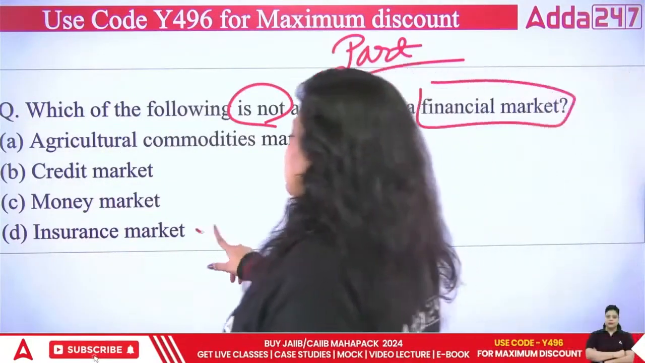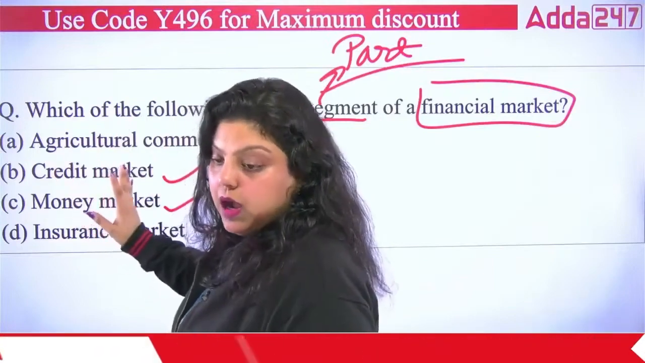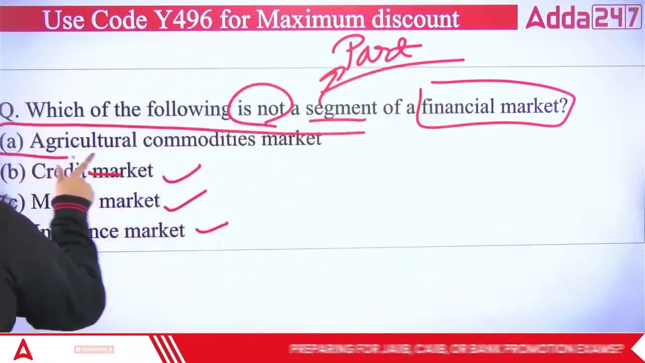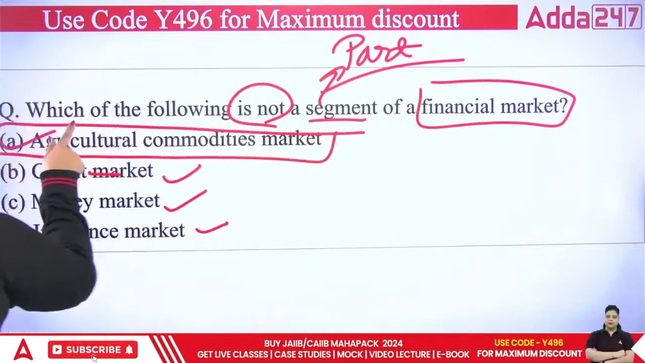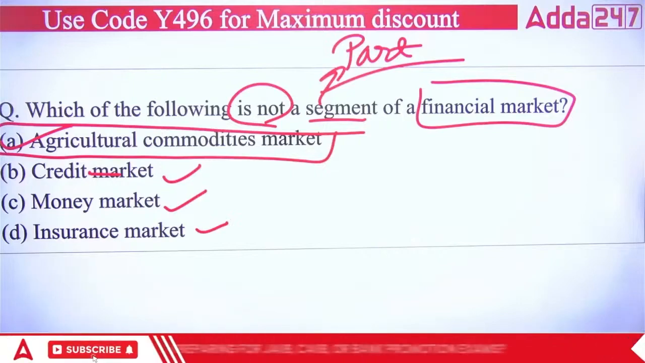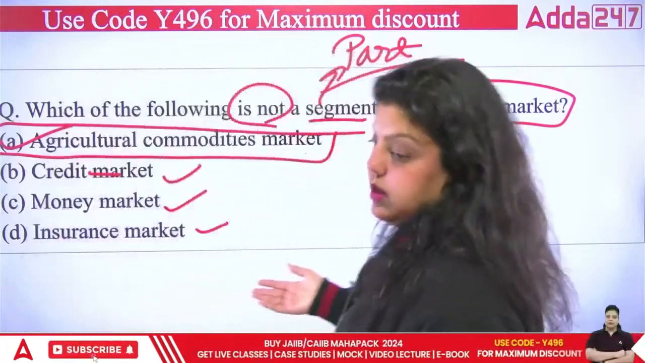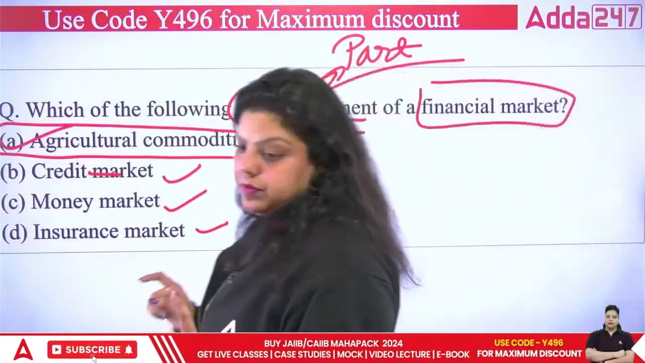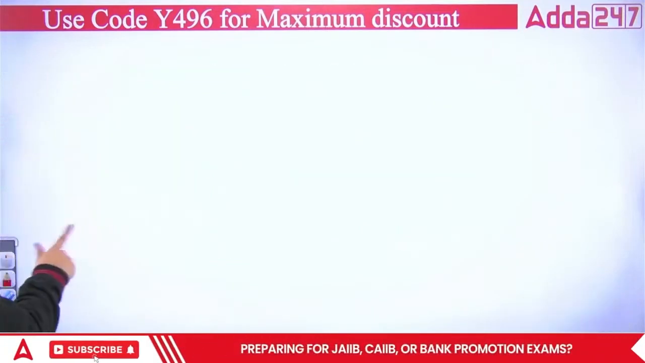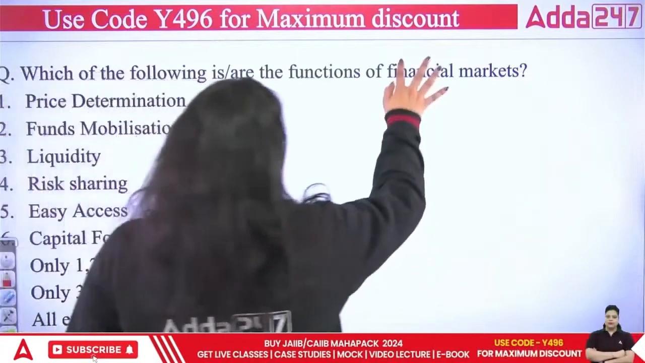So insurance market, money market, credit market, these are the parts of the financial market. But the agricultural commodities market is not a financial market, it's a part of your commodity market. So the right answer here is A. Next question.